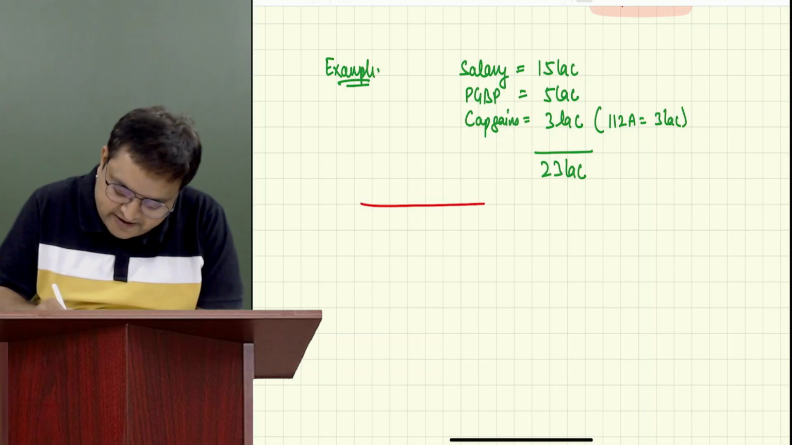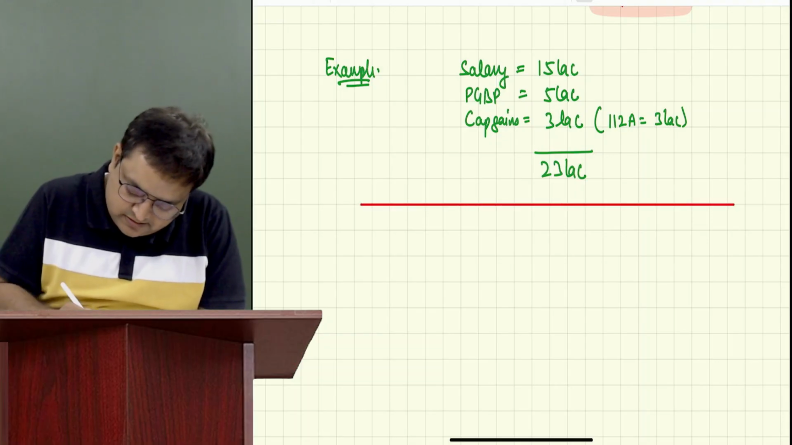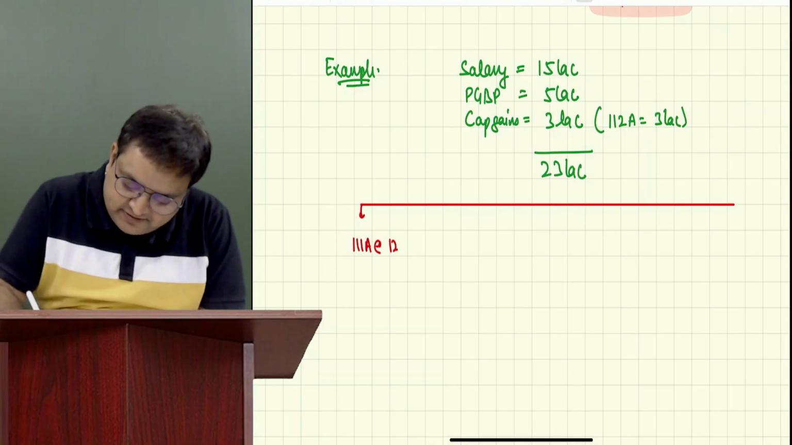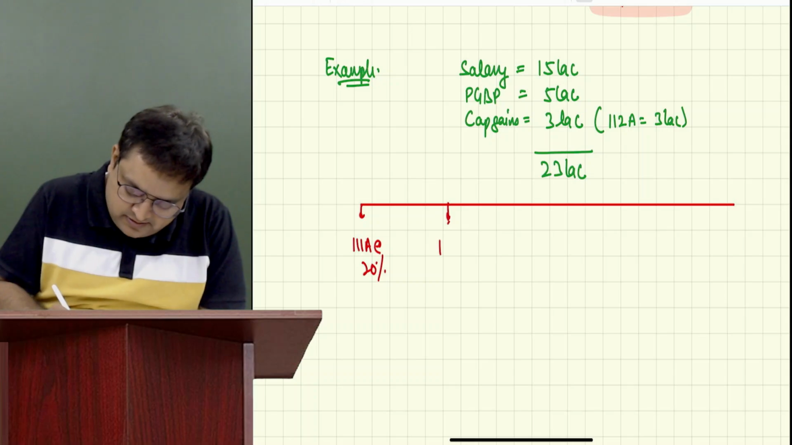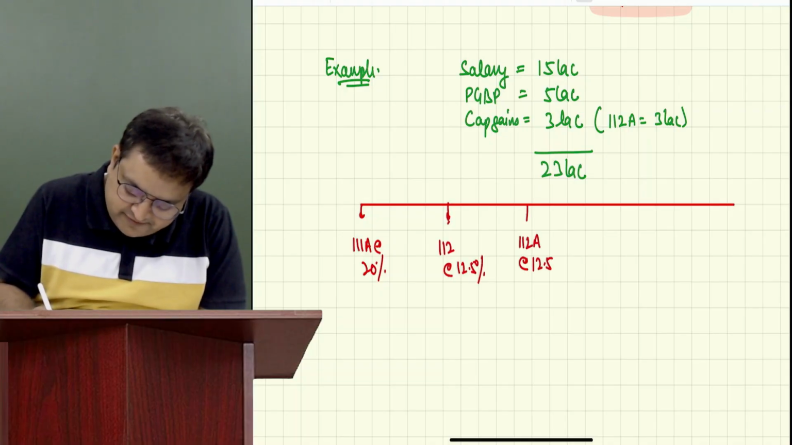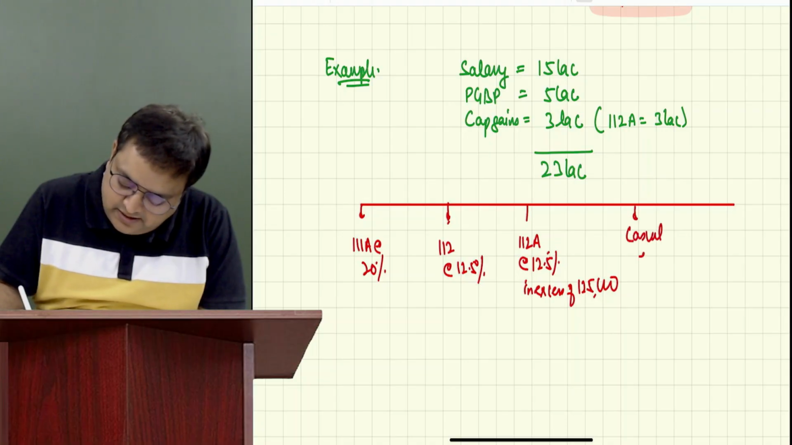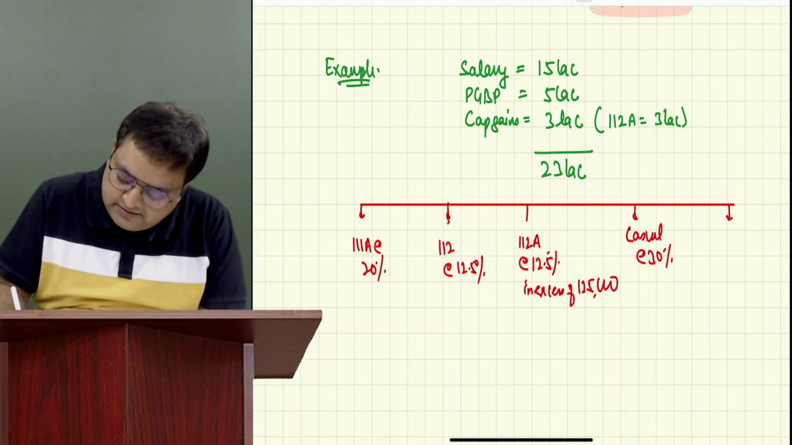Please write your format first. 111A at the rate of 20%. Please write the percentage also. 112 at the rate of 12.5%. 112A at the rate of 12.5% in excess of 1,25,000. Casual at the rate of 30% and then remaining.